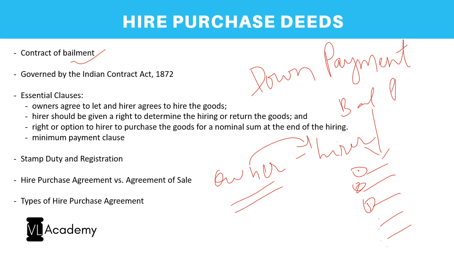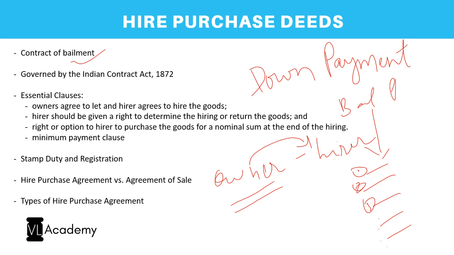That is what will be your agreement, and there should be an explicit clause stating that at any point of time the hirer can give back the property and stop making any further payments. And also the hirer will have an option to purchase. There is no compulsion, just because the last payment is made, the title need not be transferred. The hirer may still opt not to purchase the property. Correct? So this is the concept of a hire purchase deed.